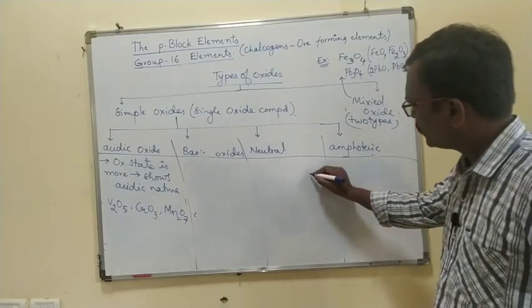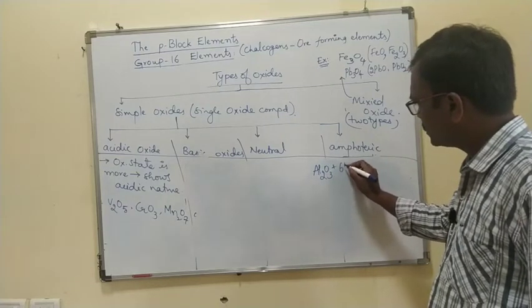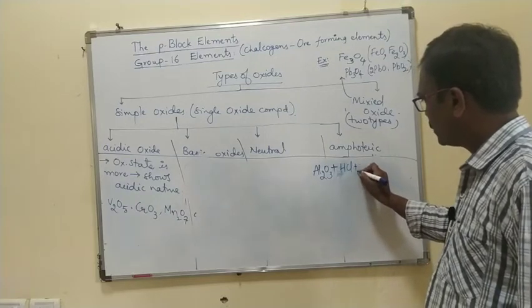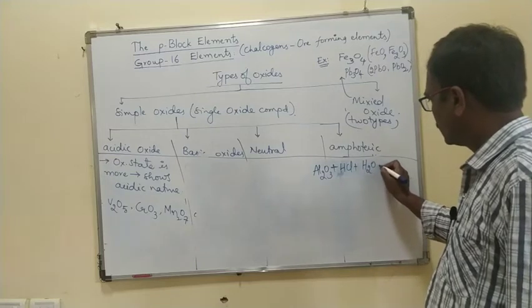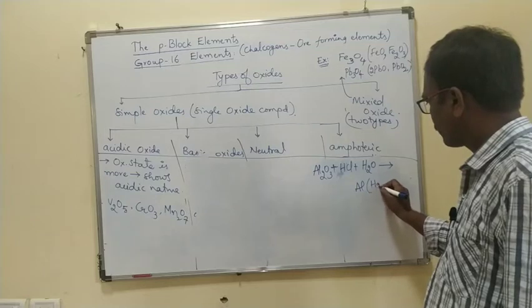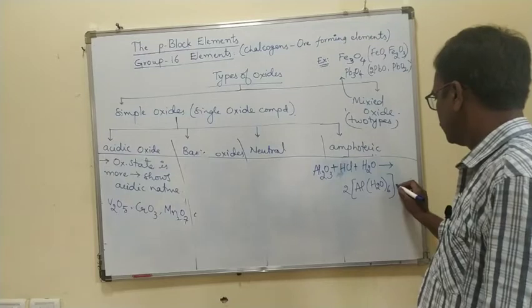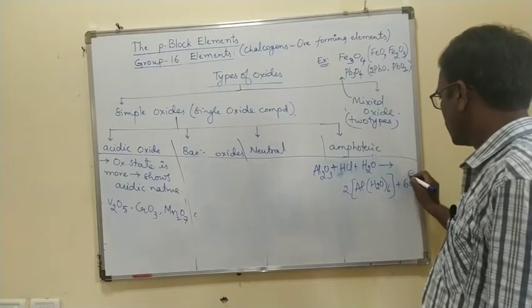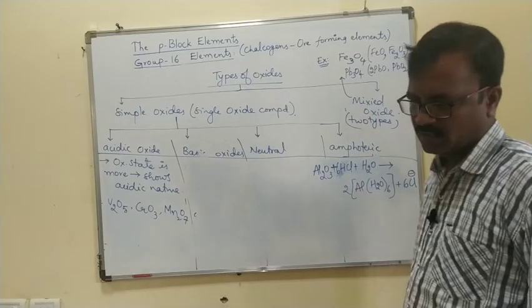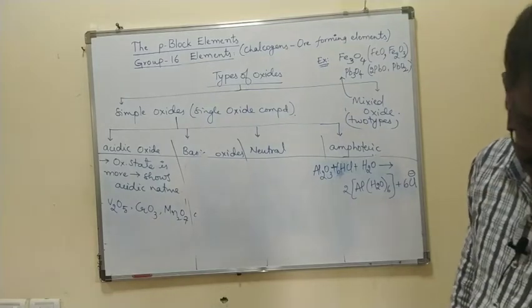I am writing: Al2O3 reacts with 6HCl plus 9H2O, which gives rise to Al(H2O)6 3+ plus 6Cl minus.